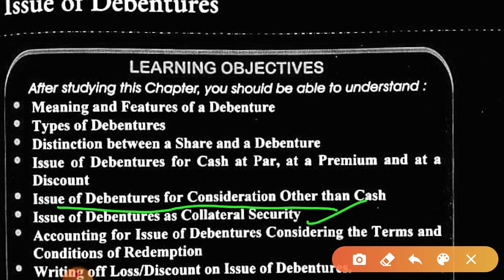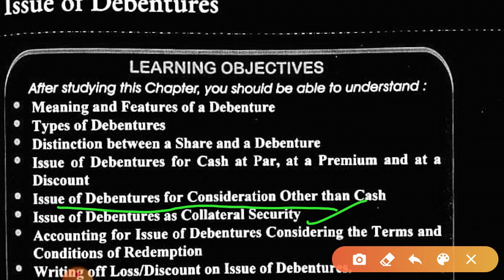Now, writing off of loss. The students who have the old book, please make a photocopy of the new book, because there's a little change. One extra topic is there, that is writing off of loss not in one year but in the subsequent years, in the years when they are redeemed, in that ratio.